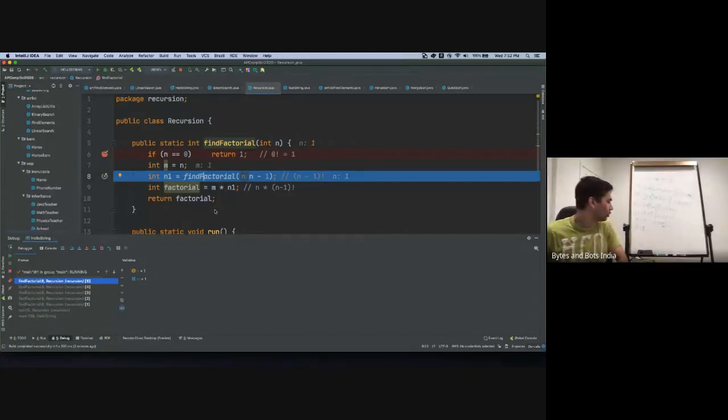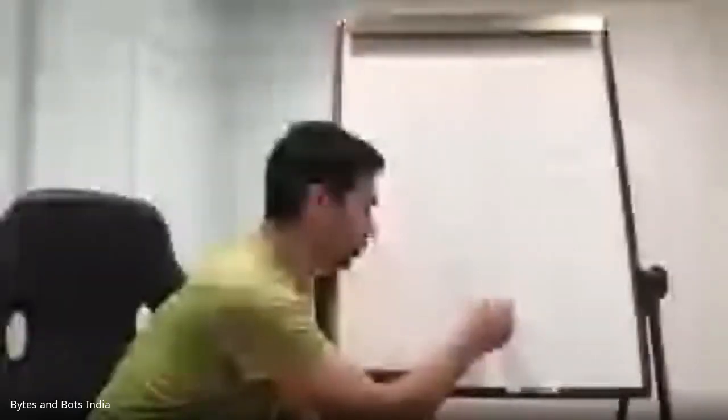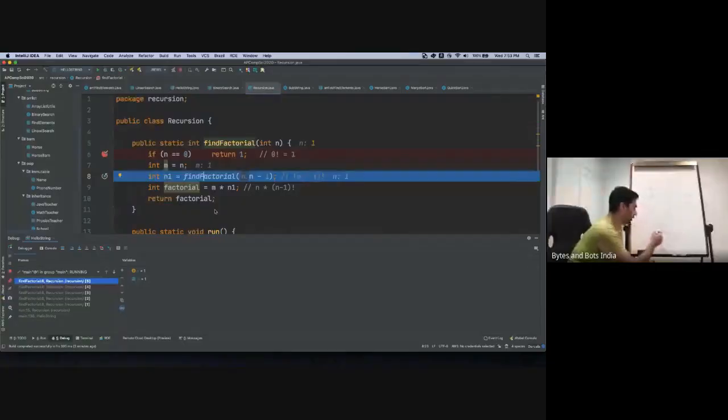So it doesn't store 20. What it does is, as an example, for let's say 1 into 0 factorial, you need to first know what 0 factorial is, right? Only then you can do a multiplication. So what you do is find the factorial of 0, and then you store that in some result, let's say n1, right? So you first do that, and only then you multiply n with n1. That's a result.